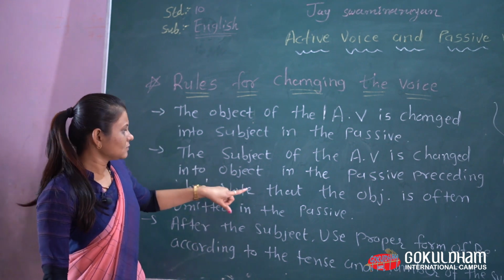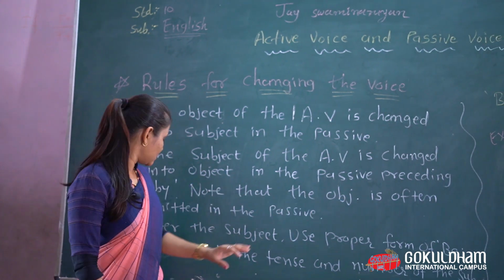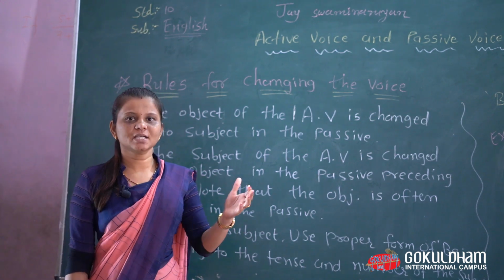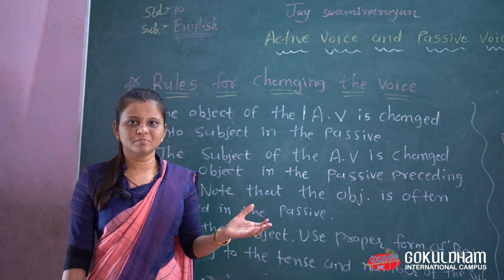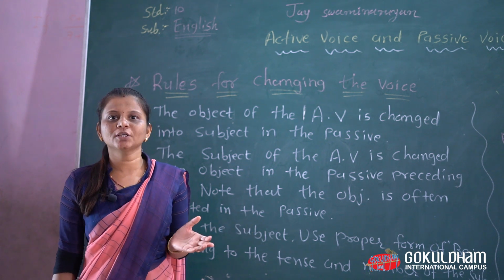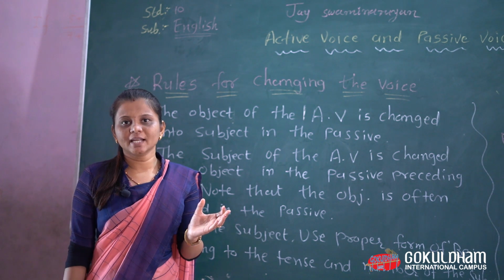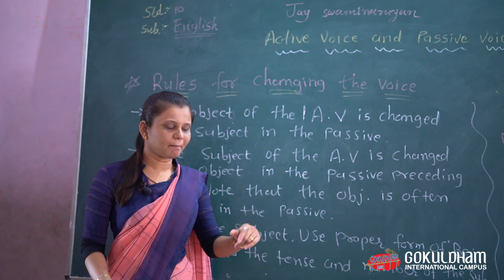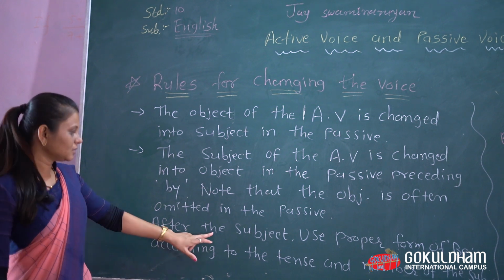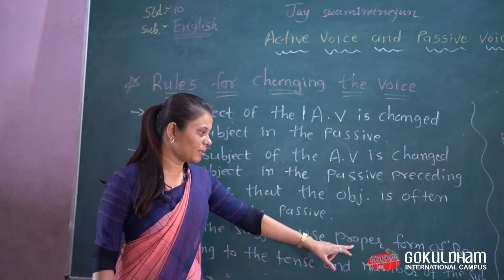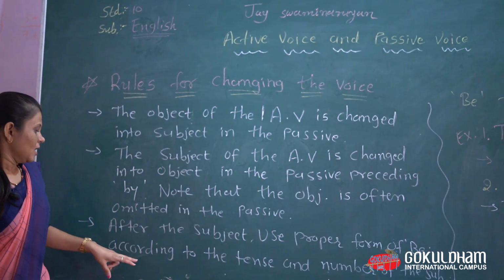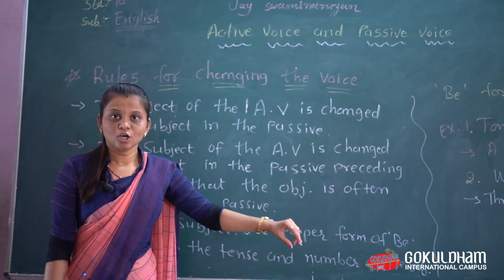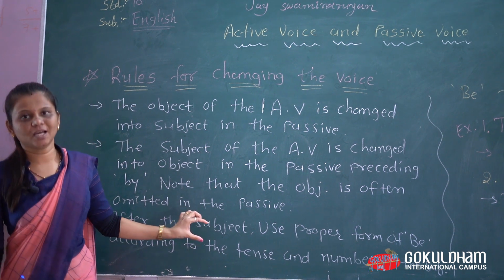Then note that the object is often omitted in the passive. Sometimes the object is not there. At that time we do not use by, but still it is possible to make a passive form. After the subject, use the proper form of be according to the tense and number of the subject. So these things are very important here.